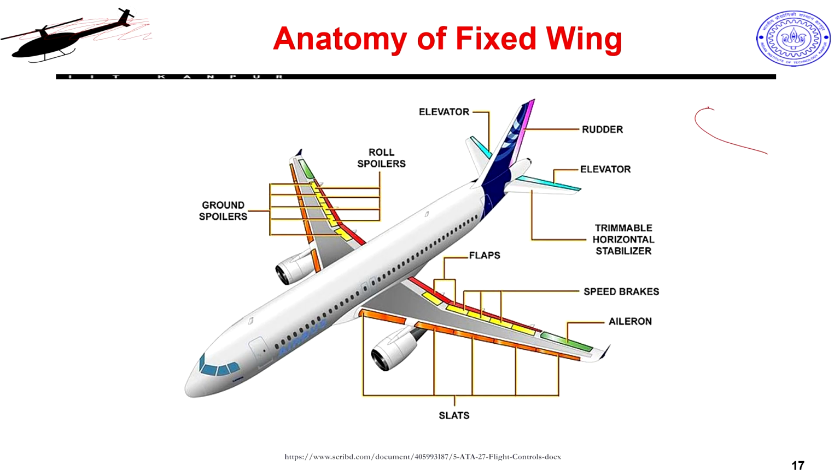So if this is my airfoil, it will actually get expanded somewhat like this, with flaps getting deflected and some things coming out here. These are embedded inside and they will come out and expand the chord length. So, with an increased chord and higher camber, I can generate more lift at lower speeds.